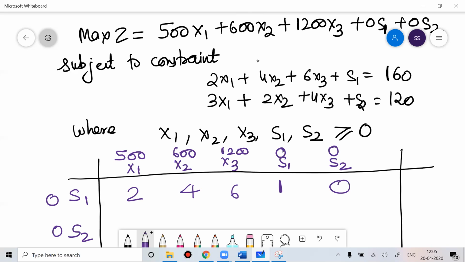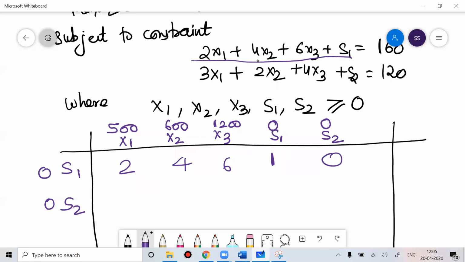Now equation 2 is 3x1 plus 2x2 plus 4x3 plus 0 s1 plus s2. Then you can write your RHS, which are 160 and 120.